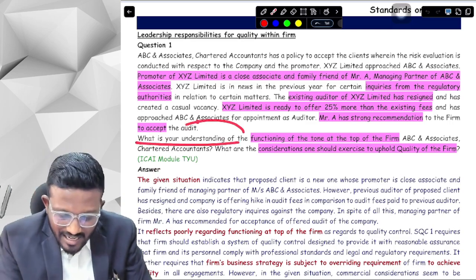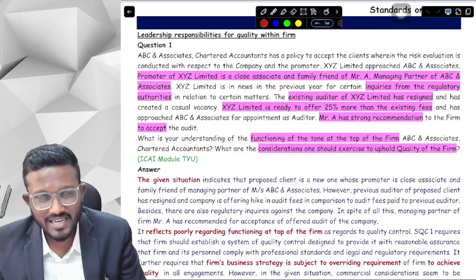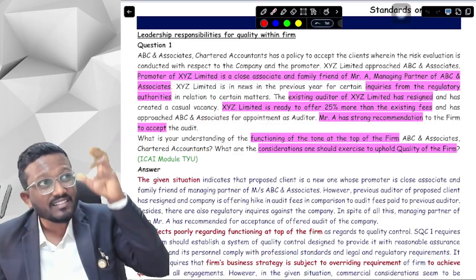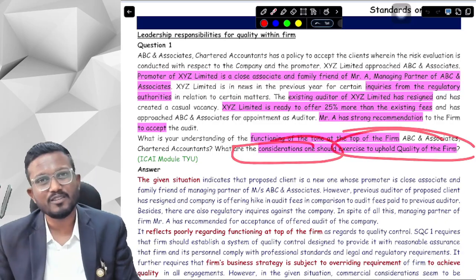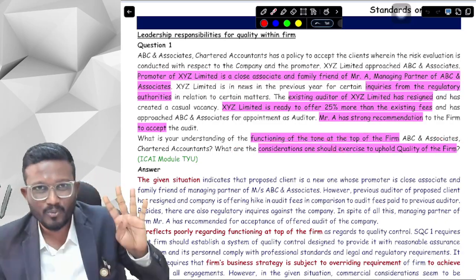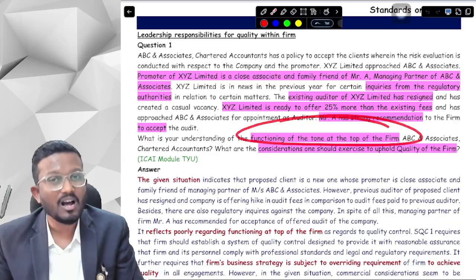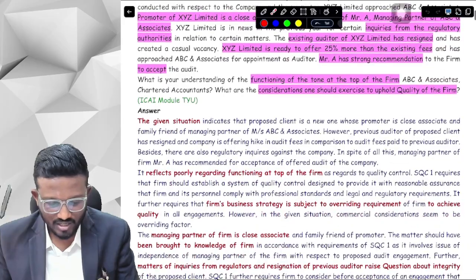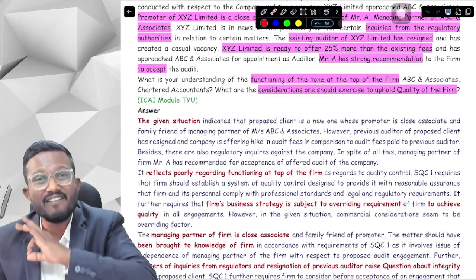So now what is our understanding for the functioning of the tone at the top of the organization, which means that the persons who are at the top of the organization, what is our thinking about them? And secondly, what are the considerations to uphold quality of the firm? Considerations, we have just discussed these 4 points. We will obviously write those 4 points. But before that, there is one more question. What is our view about the functioning of the tone at the top of the organization? So first of all, we will write the given situation. Now let me tell you, the given situation doesn't have any marks.